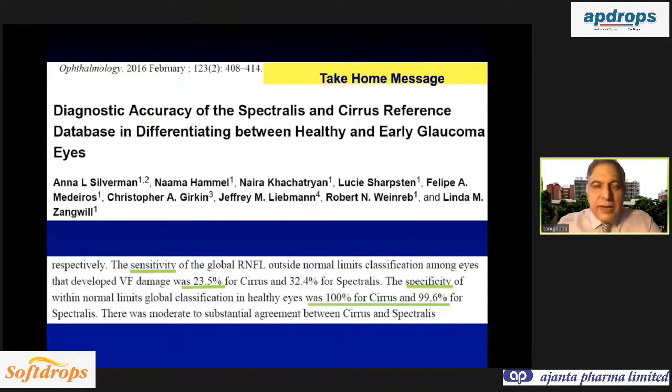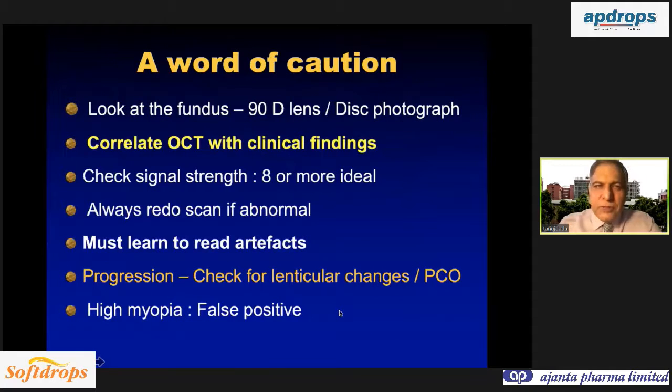So the main take-home message is that OCT can help you to rule out glaucoma. It has a high specificity to rule out glaucoma. So that is one use. You must look at the fundus image of the disc photograph for all patients. Study that. Correlate this photograph with OCT findings. Always check the signal strength. If you are not sure, always redo the scan with a good signal strength.